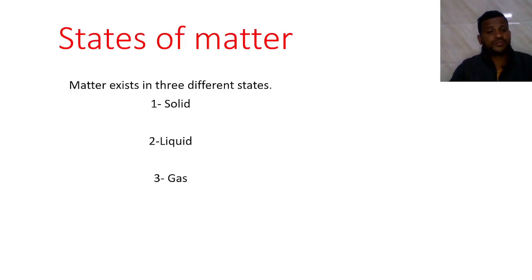Okay, if you move further, the states of matter. Matter exists in three different states: solid, liquid and gaseous. We are very familiar with these three states of matter. We see solid matter, we see liquid matter, we see gaseous matter.